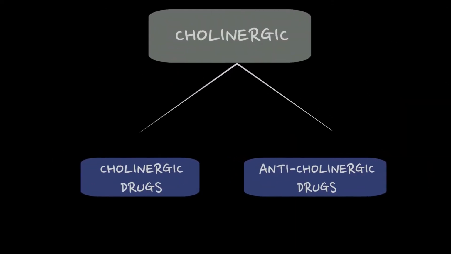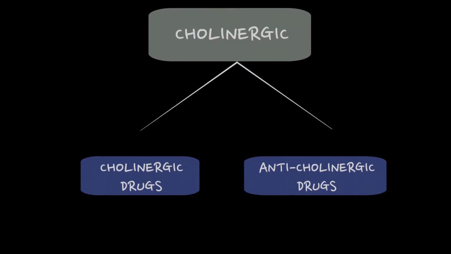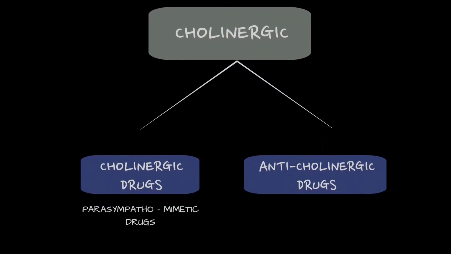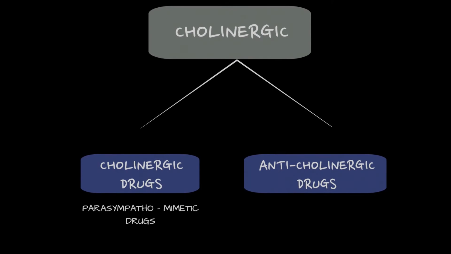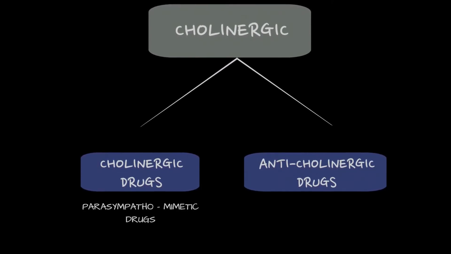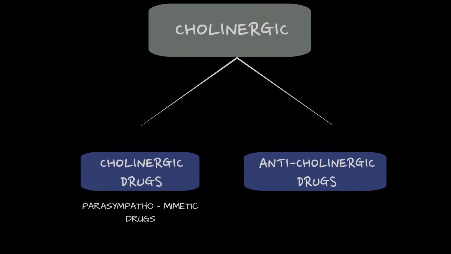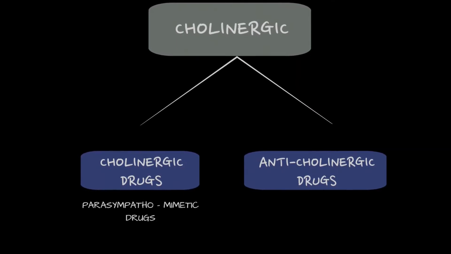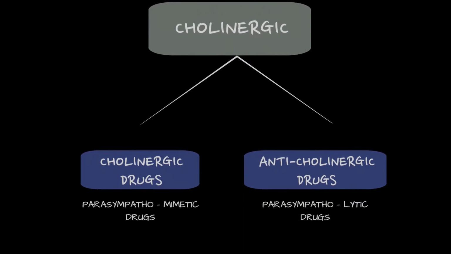The cholinergic drugs are also called the parasympathomimetic drugs. These drugs produce effects similar to the activation of the parasympathetic system. The anticholinergic drugs are also called the parasympatholytic drugs. These drugs produce effects similar to the deactivation of the parasympathetic system.